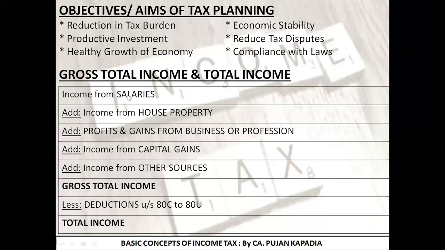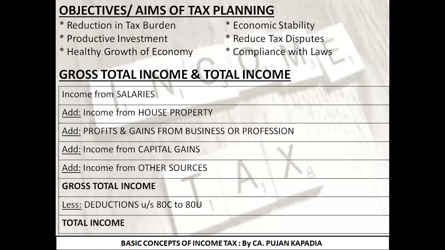For example, let's take my example. I am receiving salary from the college, so I'm going to write the amount in this column. I'm not having any house property in my own name, as a result of which I'm not earning any income out of this, so I'll put a dash over here. Am I doing any business? The answer is no, as of now I'm not doing any business. Again, I'll put a dash over here. Have I sold any capital asset from which I have earned income in this year? The answer is no. Again, a dash. Am I having any other income? Yes, I'm having an FD with a bank, so I'm earning interest income out of it.